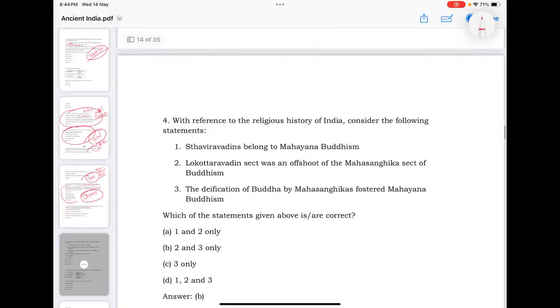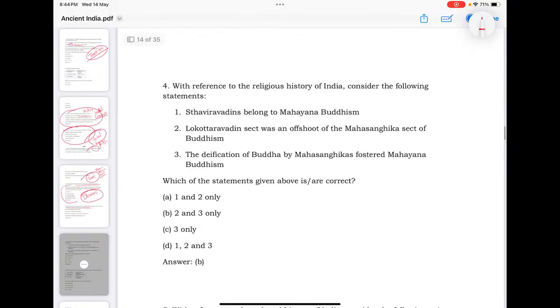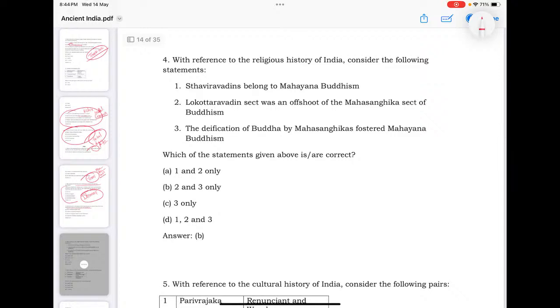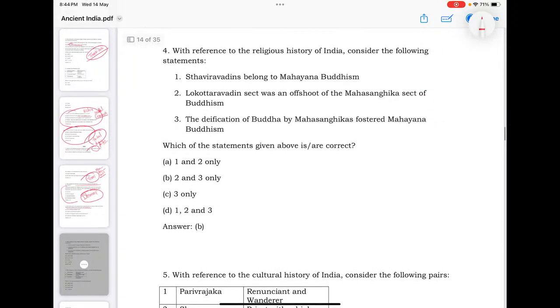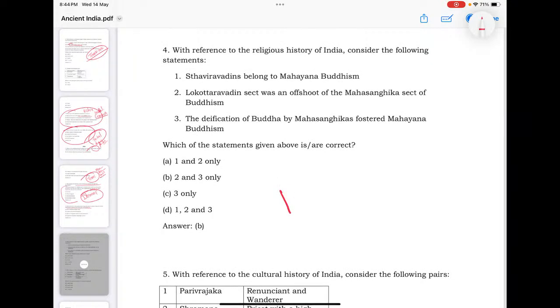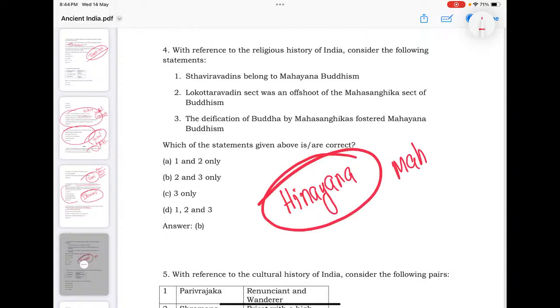Again, with reference to the religious history of India, consider the following. Sarvastivadins belong to Mahayana Buddhism. The Lokottaravadin sect is an offshoot of the Mahasanghika. The deification of Buddha by the Mahasanghika fostered Mahayana Buddhism. So these are questions asked here. Have an idea of the divisions. Especially there are two major divisions, Hinayana and Mahayana.